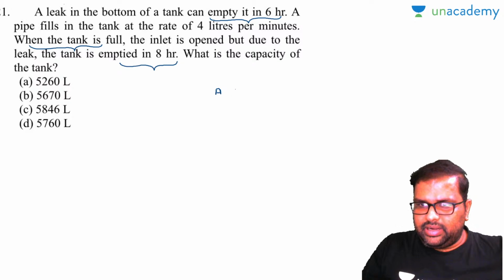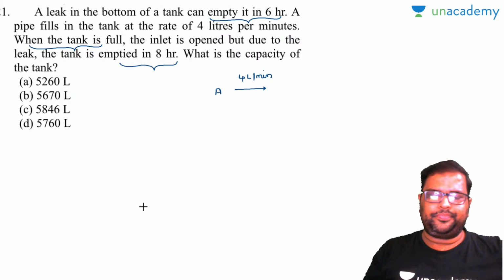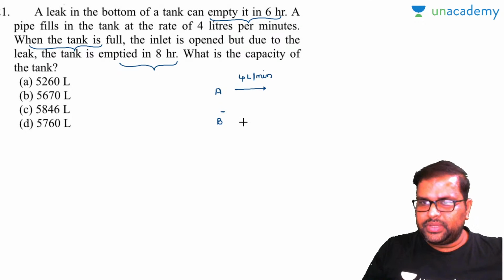And the data given regarding this is, A can fill 4 liters per minute. This is the only data that you know. You don't know the total time. And let's take B as leak. As it is negative work, I'll take a negative sign. So this B will completely empty the tank in 6 hours.